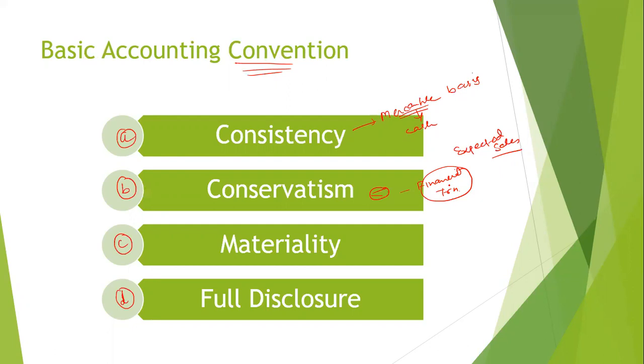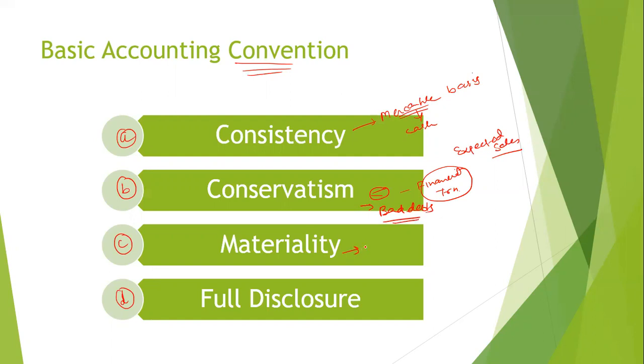This is the most important convention as it depends upon the theory that the future is uncertain. For instance, the value of inventory is recorded at cost or market price, whichever is less. In a similar way, the provision for doubtful debt is also created. So here it says that whenever you record the inventory, I mean to say the stock, then you account for it on a cost basis. And whenever you know that a certain amount of the sales is not going to come, then you provide for it as bad debts. Bad debts means money is not going to come.